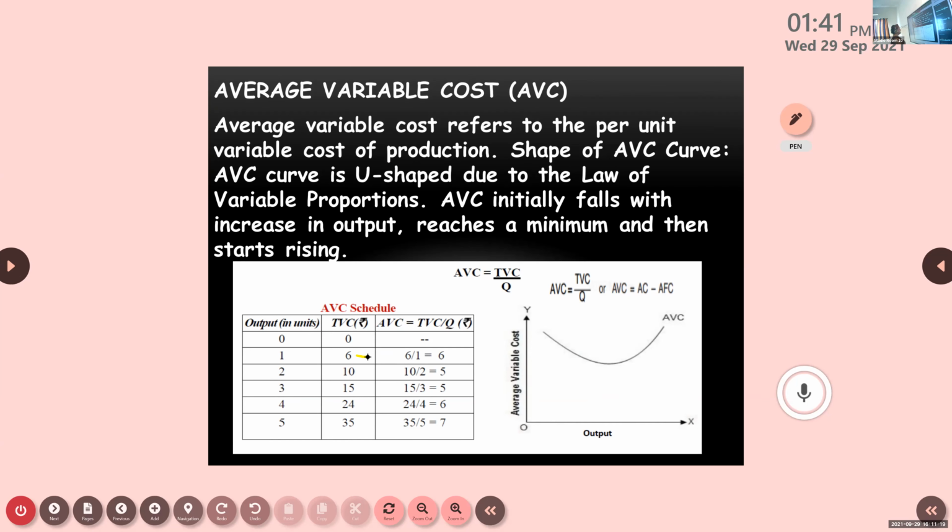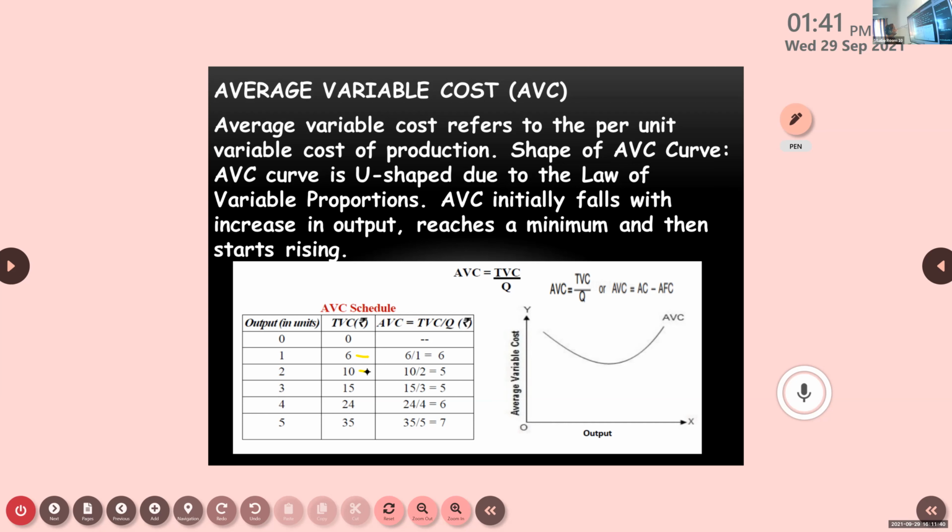Variable cost increased to 6 with output 1. Variable cost increased to 10, output produced is 2. Then 15, output increased to 3. Like that, as variable cost is increasing, output is increasing.